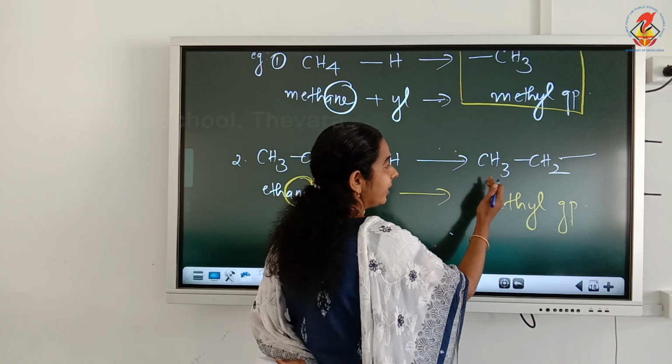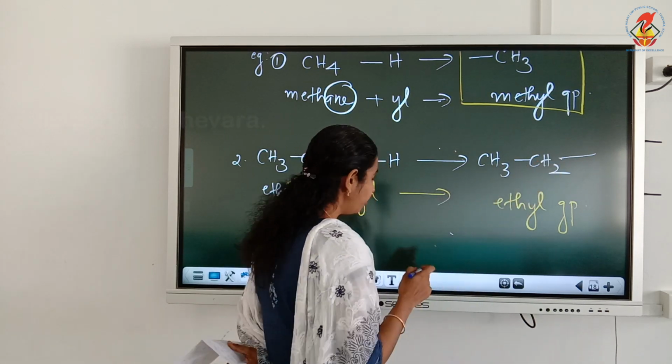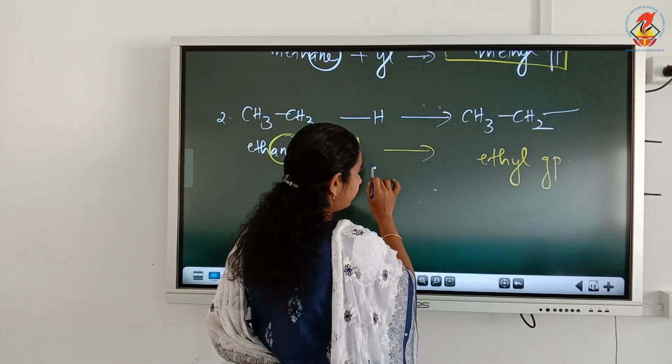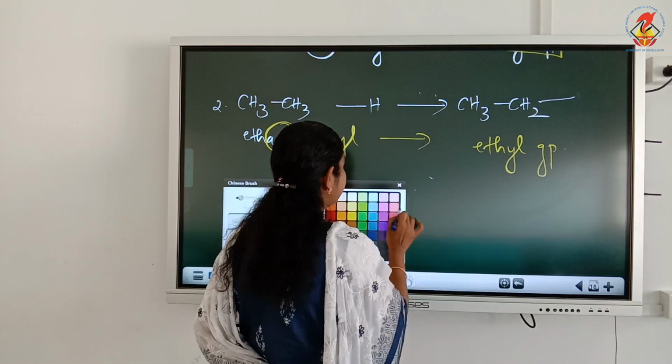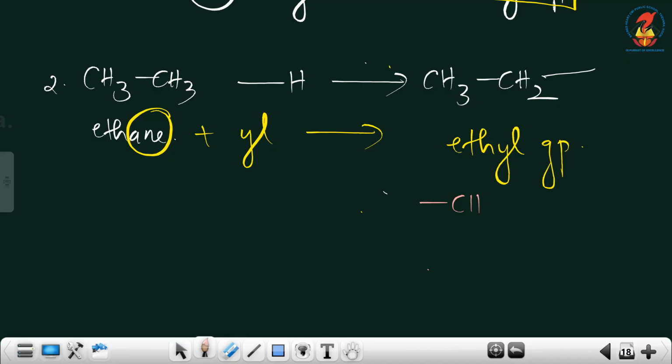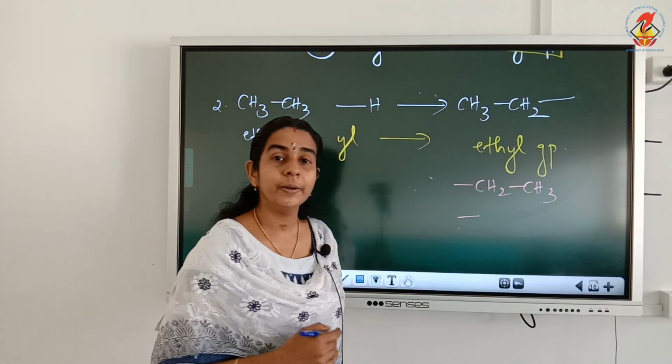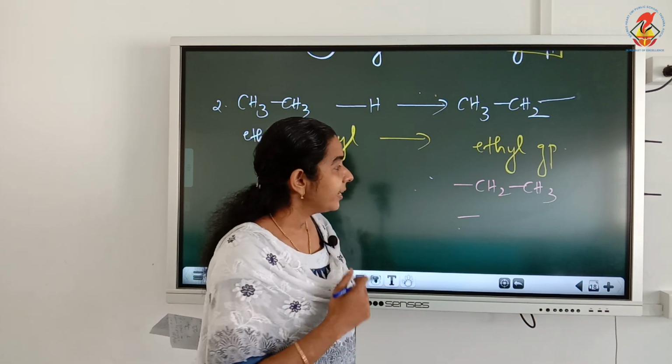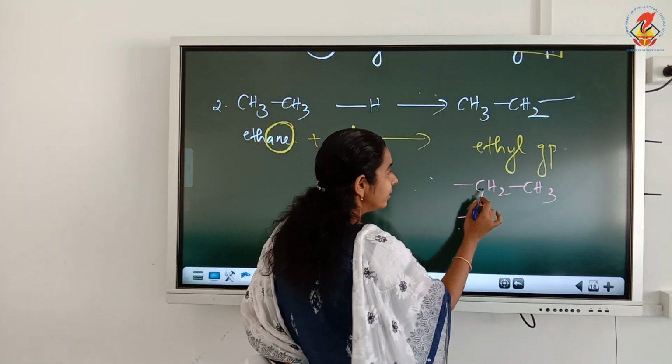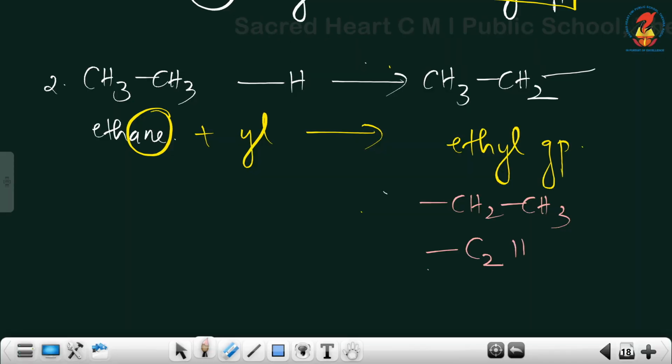Either we can write it as CH3, CH2 group, or this can also be written as CH2, CH3 group, both are correct. Free valency we can draw either on the right side or on the left side. It can also be written, if we write all the carbon atoms and hydrogen atoms together, as total number of carbon 2, total number of hydrogen 5.